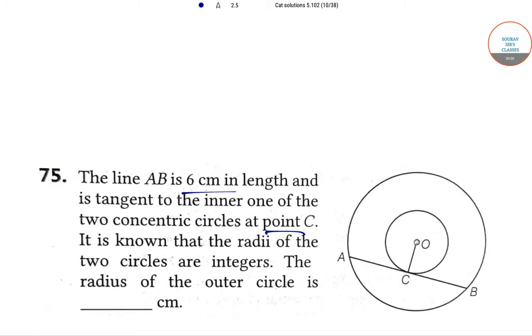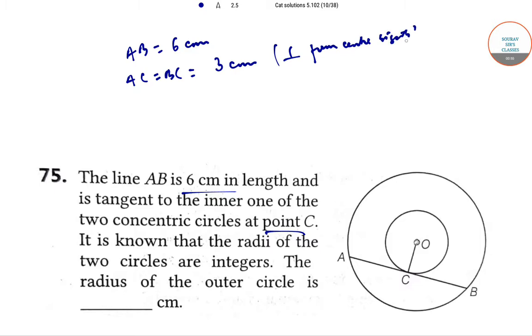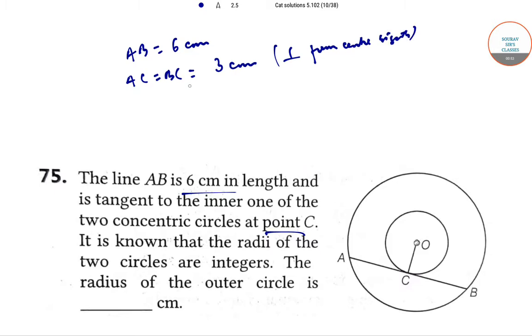So, the line AB is equal to 6 centimeters. Then AC is equal to BC is 3 centimeters, since perpendicular from center bisects. So if the radii of the inner and outer circles are R1 and R2 respectively, let these be the radii of inner and outer circles R1, R2.